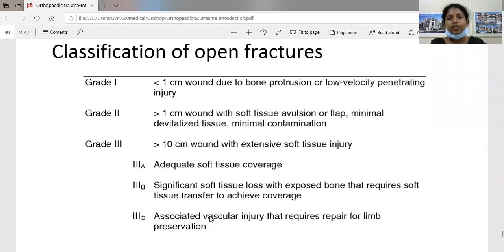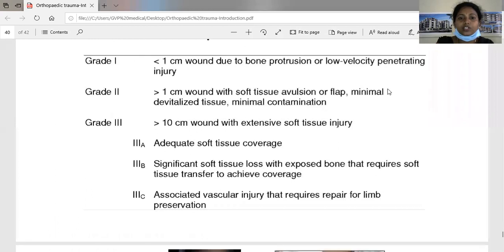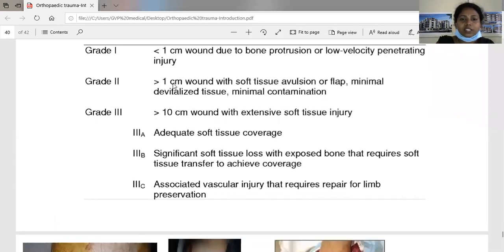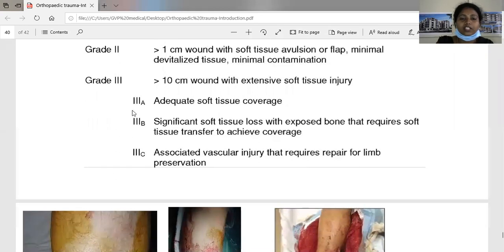So coming to the classification of open fractures, the classification is named the Gustilo-Anderson classification. It has 3 grades. Grade 1 is a wound less than 1 centimeter due to the bone protrusion or a low velocity penetrating injury. Grade 2 is a wound more than 1 centimeter with soft tissue avulsion or flap, and minimal devitalized tissue and minimal contamination. Grade 3 is a wound more than 10 centimeters with extensive soft tissue injury. It is subclassified into 3A, 3B and 3C.